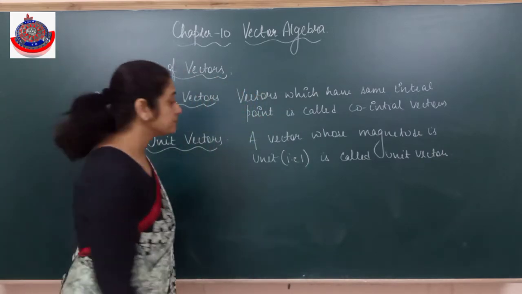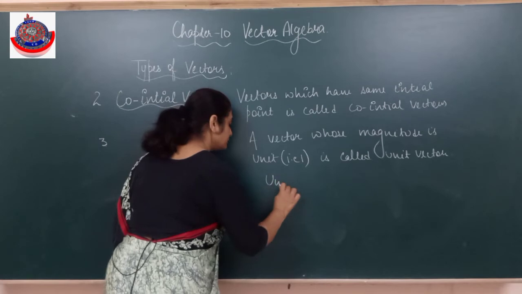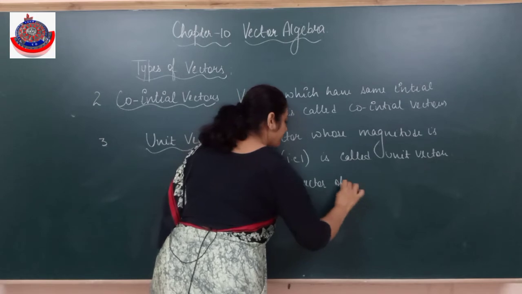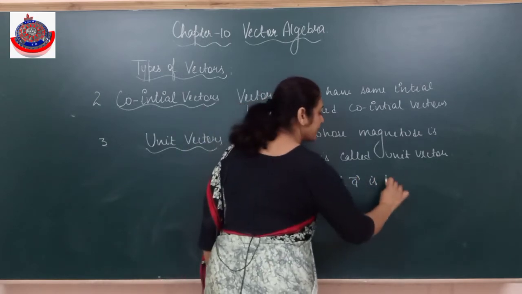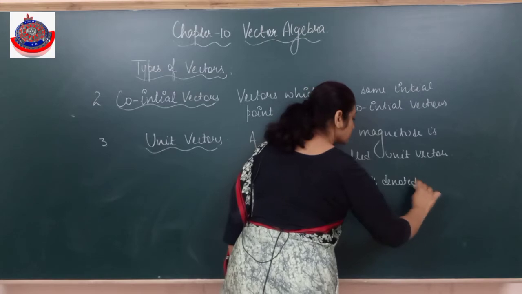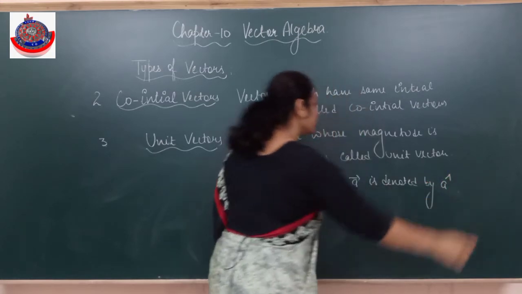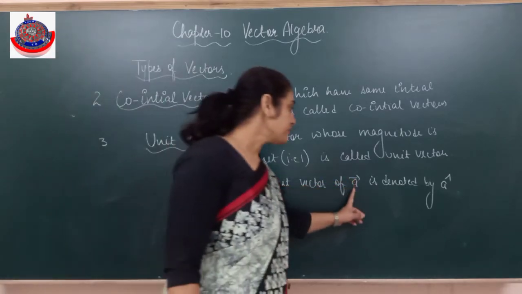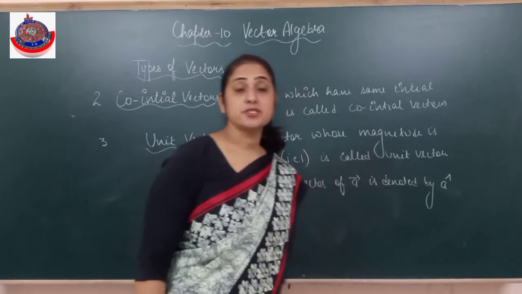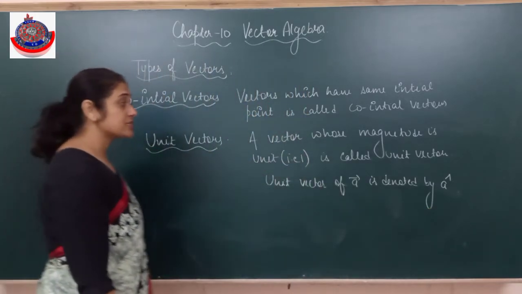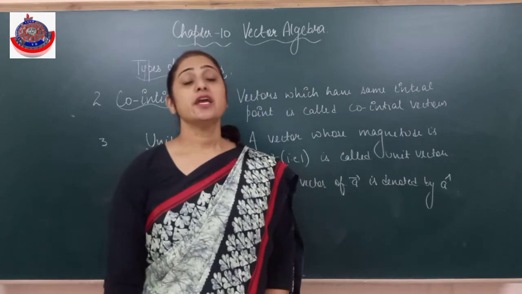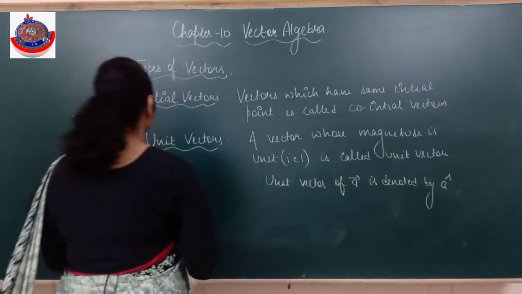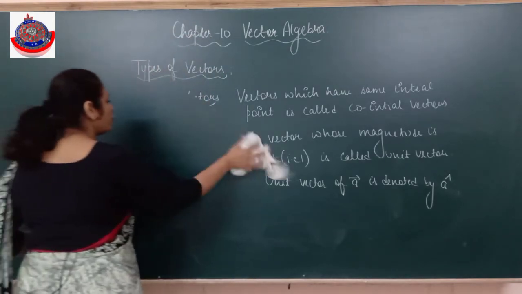And the unit vector of, say, vector A is denoted by A cap. Unit vectors की अलग representation होती है, that is A cap. If there is a vector A, its corresponding unit vector is denoted by A cap. A vector whose magnitude is 1 is called a unit vector. Clear? Alright.